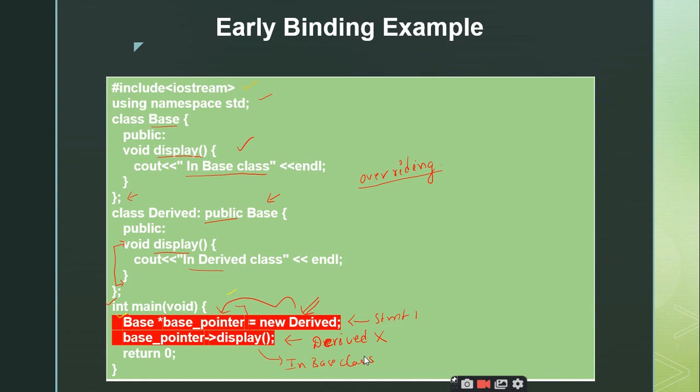The reason is it is going to implement the early binding. That means it is going to implement the compile time binding. Therefore the mapping of the function calls with the function definitions will be done at the compile time. Is it clear?